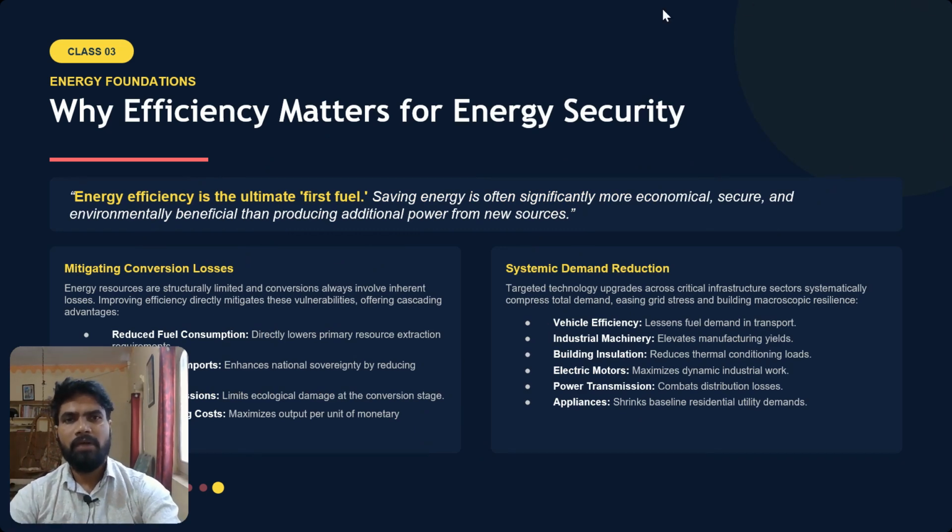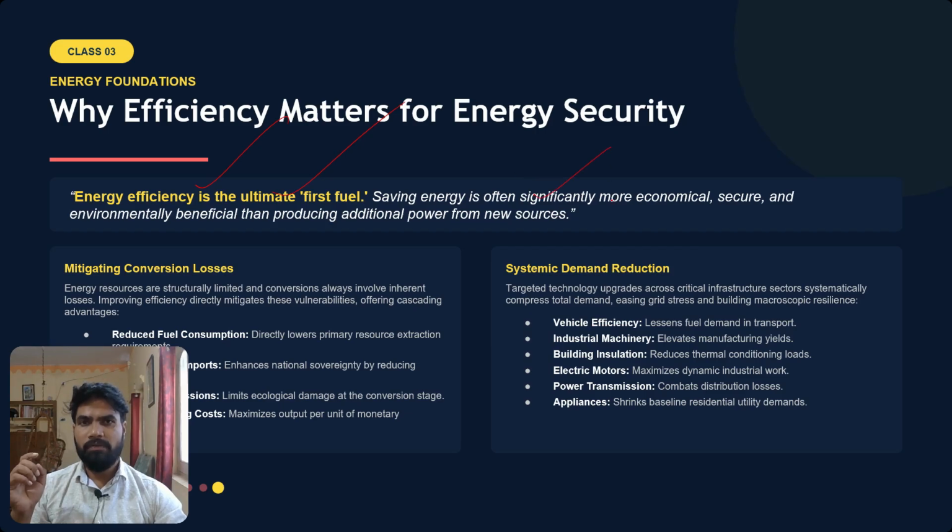So these are the three laws of thermodynamics. And finally we will see why this efficiency actually matters. For energy security, not only for our use but for future generations also, we have to conserve energy. So how does it become important? Energy efficiency is the ultimate first fuel.